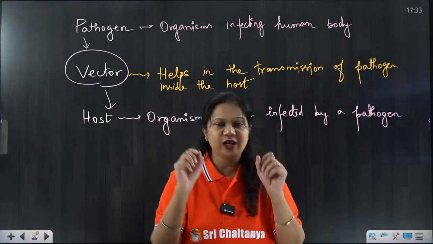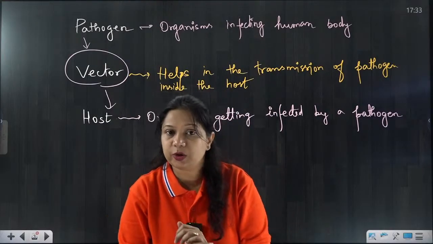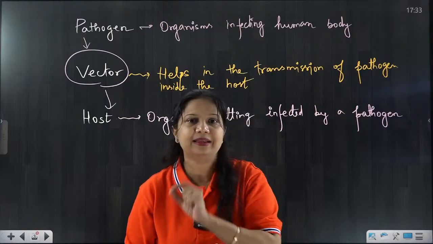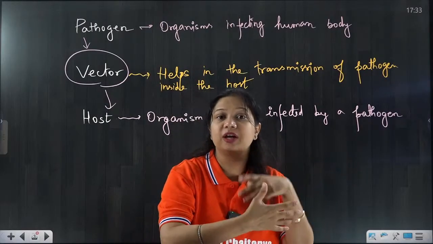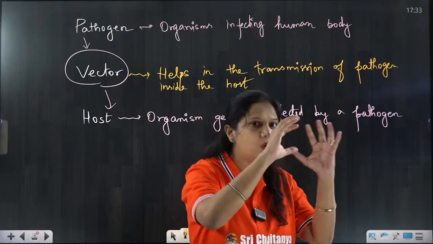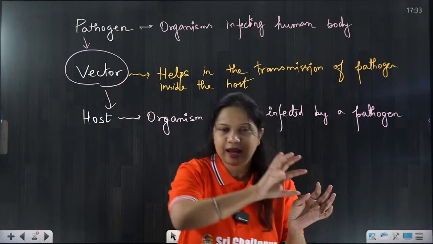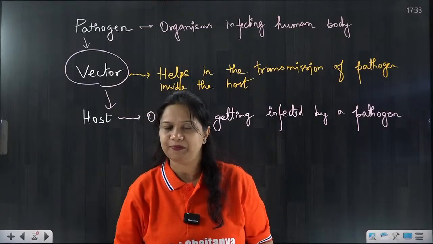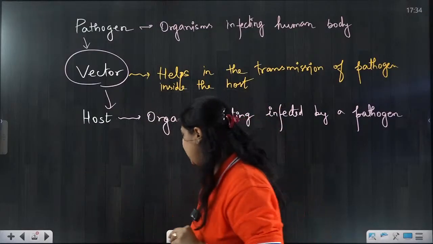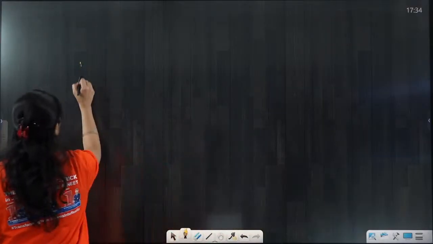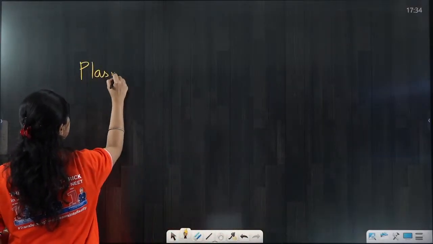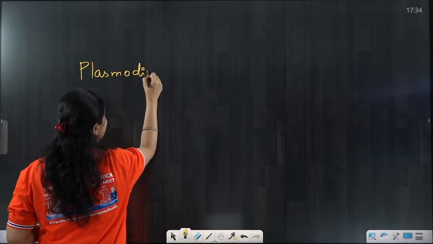Okay. So when a female Anopheles mosquito bites a healthy person, this pathogen enters the human body. Malaria is caused by a pathogen named Plasmodium.